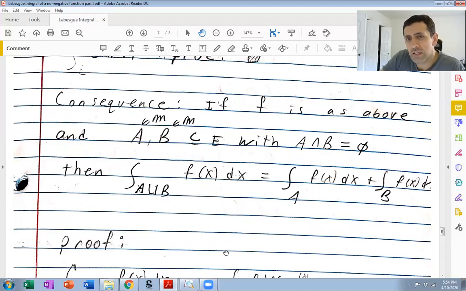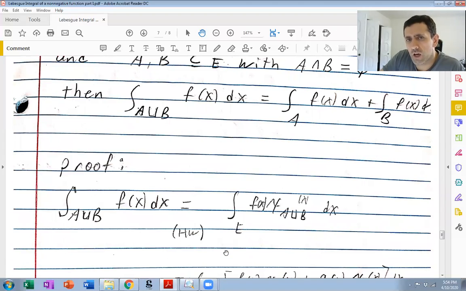All right, and the proof is easy. Integrating over A union B, the fact that that equals the integral over E times the characteristic function, that's easy homework.